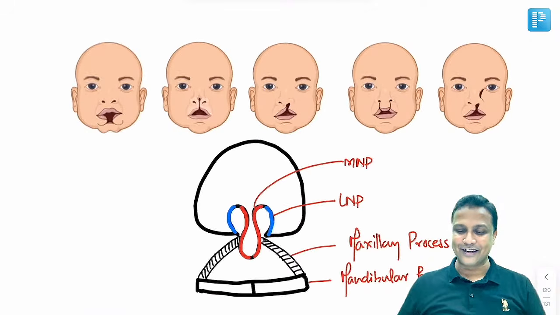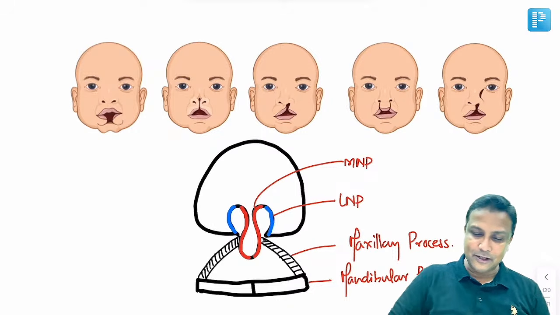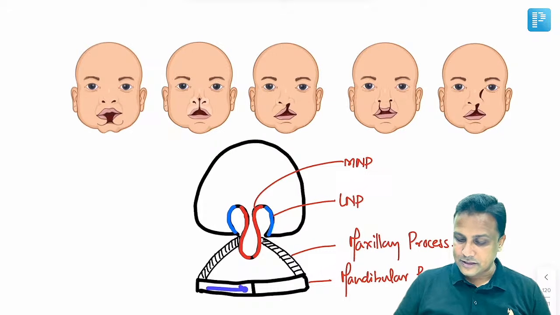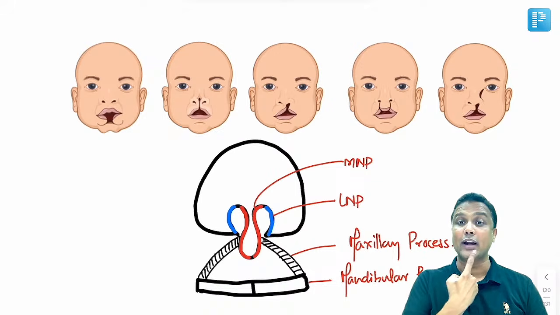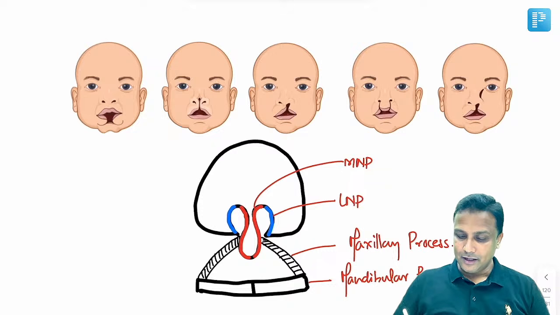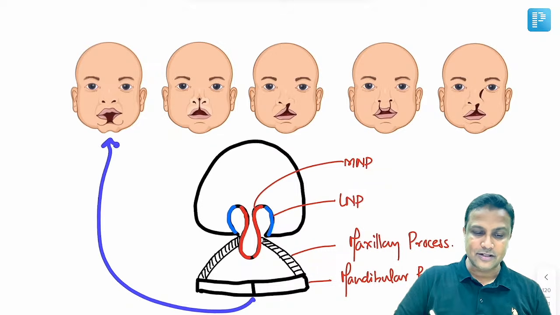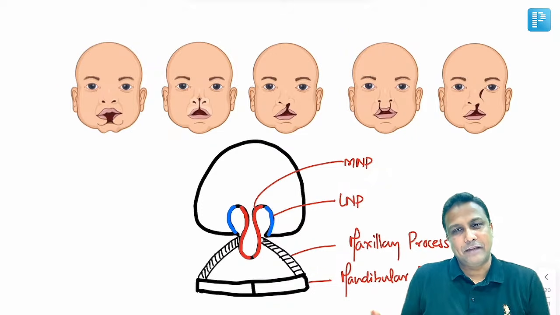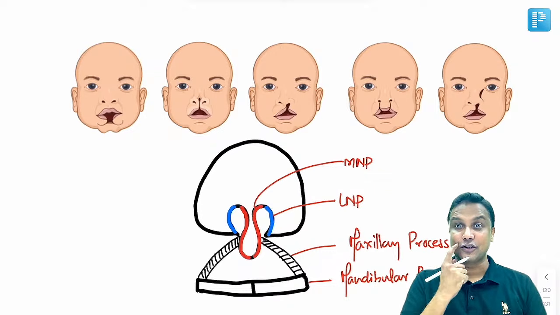Okay, look at this diagram here now. In this diagram, the mandibular processes will fuse together to form the lower lip here, sir. If this does not fuse, it will lead to, yes, midline cleft lower lip. If there is non-fusion of the mandibular process, it will lead to midline cleft lower lip. As simple as that.